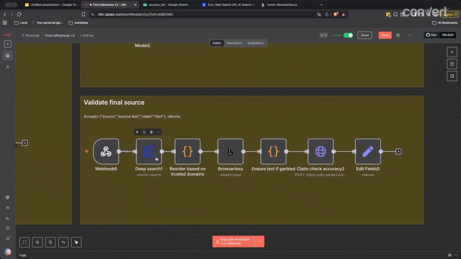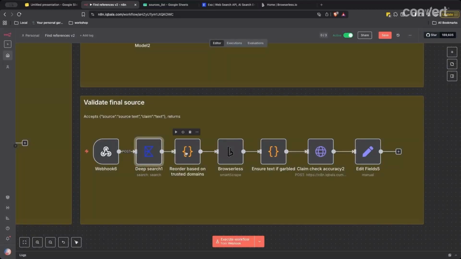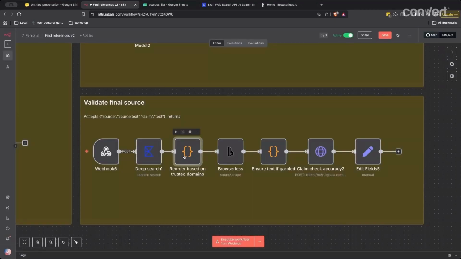What this step does is, first of all, it searches the source and the claim. So here you can see the source and the claim as a search. When it comes back with the results, I've got a list of trusted domains. This could come from a spreadsheet. I recommend you have your own list of trusted domains and sources that you know and trust. And then if the results exist within the trusted domains, those float to the top. So this just makes sure that the trusted sources float to the top.